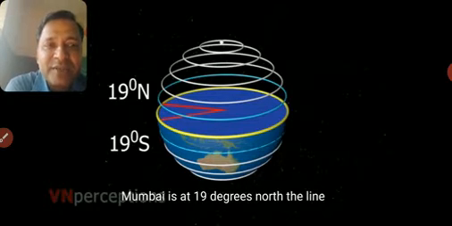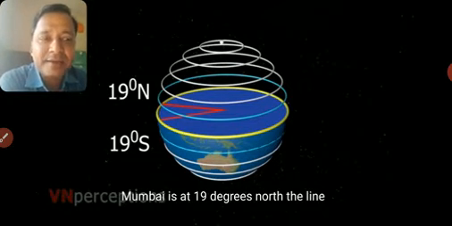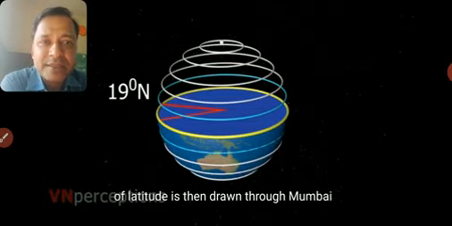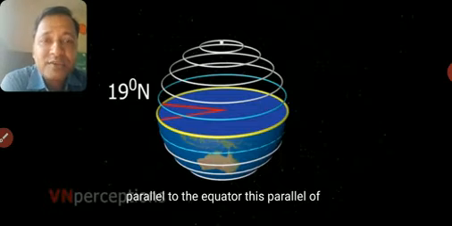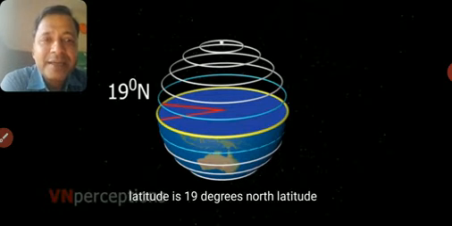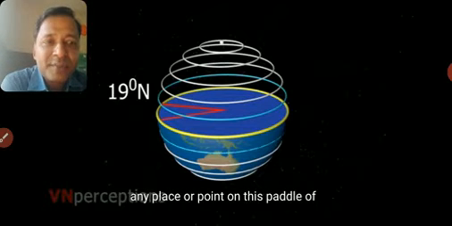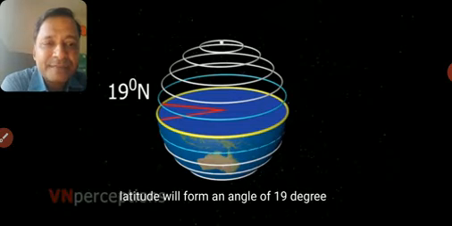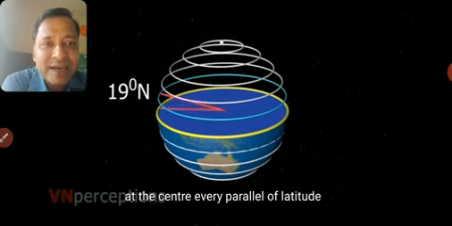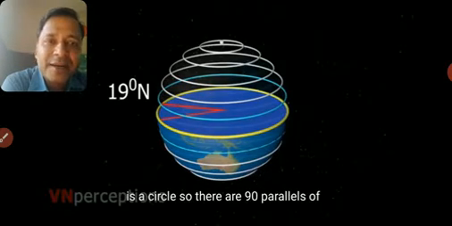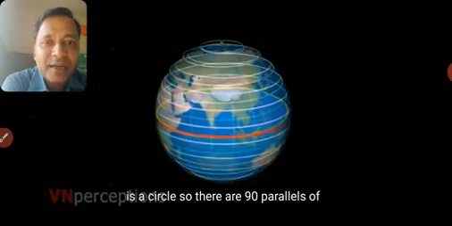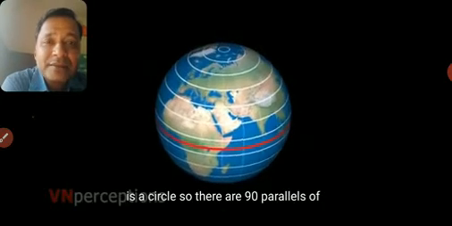So I have to mention whether it is north or south. I have to be very clear about these degrees. So I can say 19 degrees north. Mumbai is 19 degrees north, or any other country which is 19 degrees south. I have to mention both of these. Now all these lines are parallel to each other. All places on this latitude, whichever country or place it is, will be 19 degrees north only, because we are comparing it with the equator.